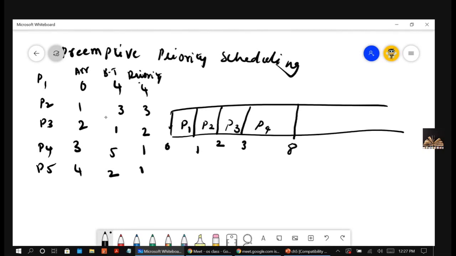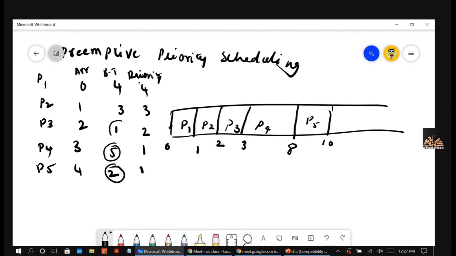Then at the time of 8, all have arrived, so only the priorities matter. P5 will be given, P5 will come out at 10, right? And then P4 is completely over. P3 is also done, right?